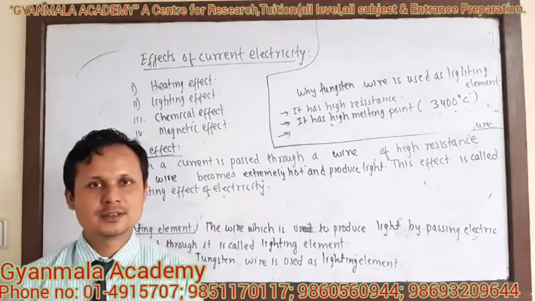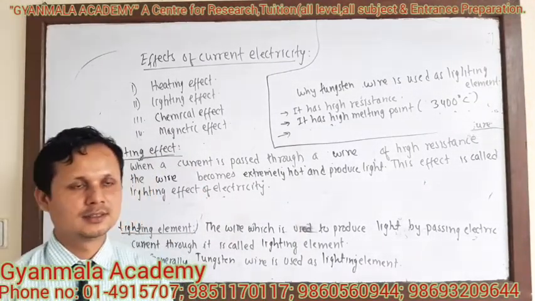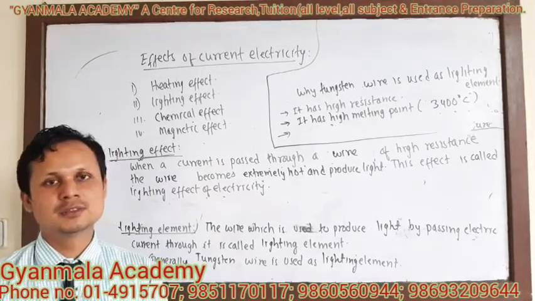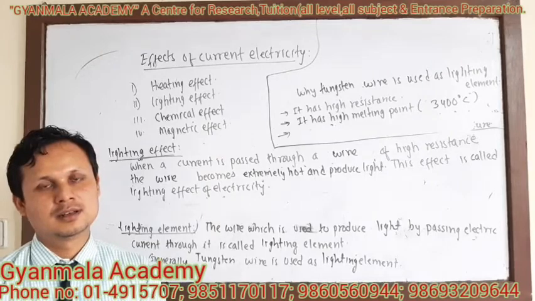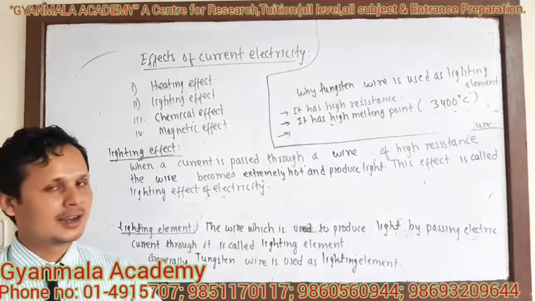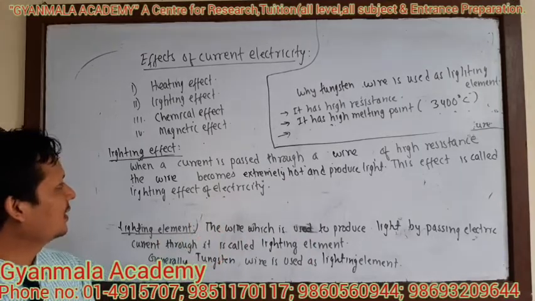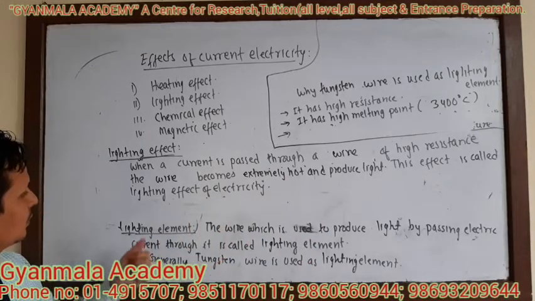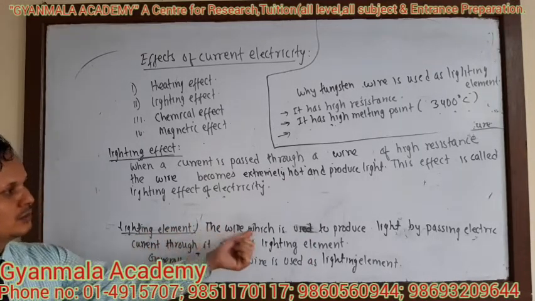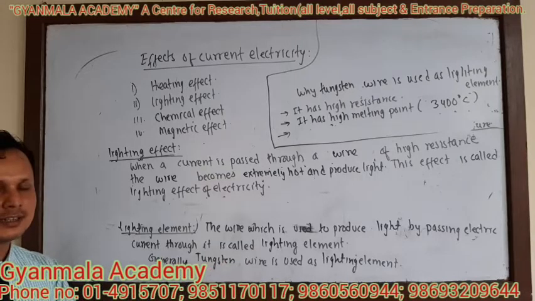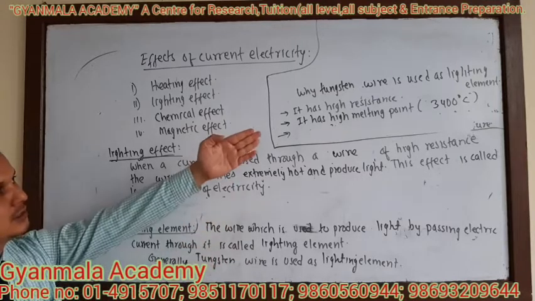Now, lighting effect of electricity. When a current is passed through a wire of high resistance, it becomes extremely hot and emits light. This effect of electricity is called the lighting effect of electricity. Now, what is a lighting element? The wire which is used to produce light by passing electric current through it is called a lighting element. Generally, tungsten wire or tungsten metal is used as a lighting element. Why is tungsten wire used as a lighting element?